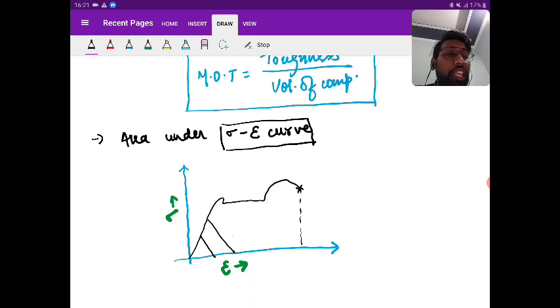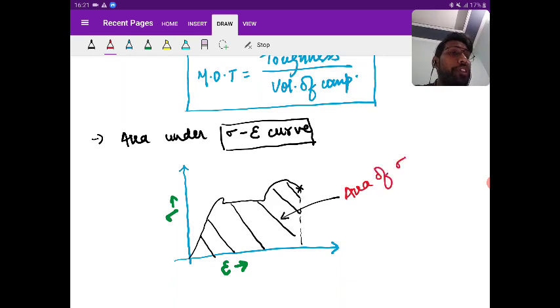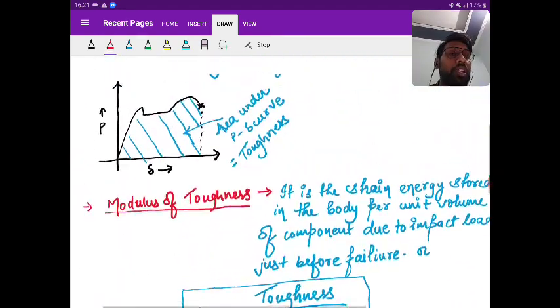This area, that is the area of the stress strain curve just before failure, will give you the modulus of toughness. Why the stress strain curve is giving it, I will explain later. Don't worry about that. Is it clear?